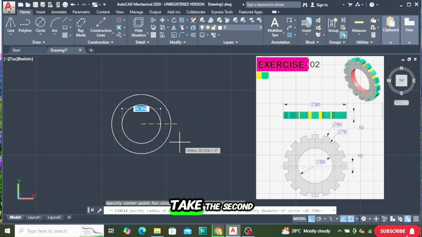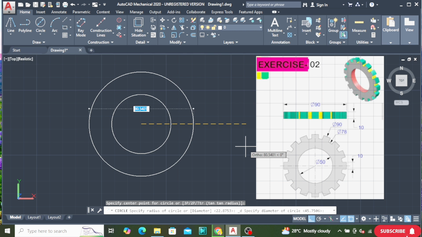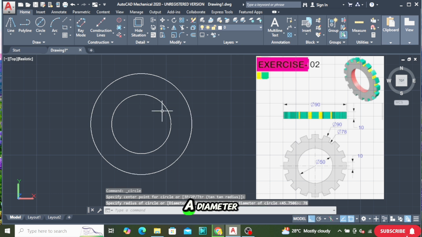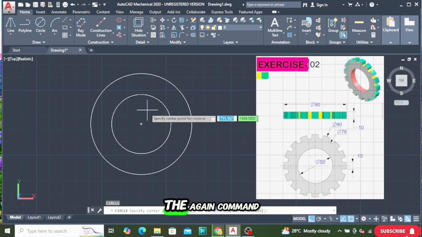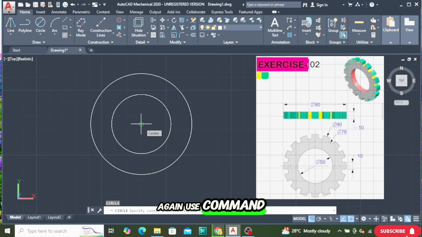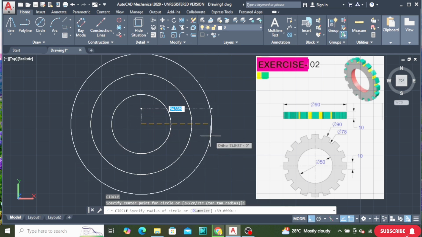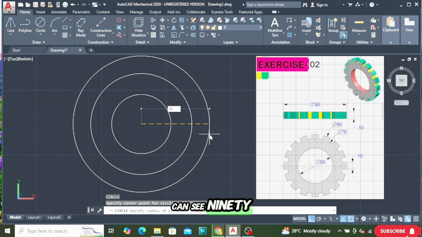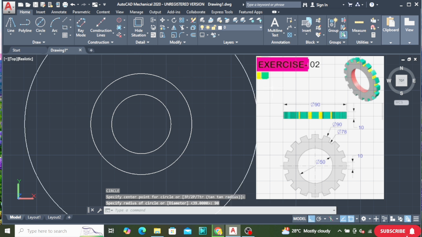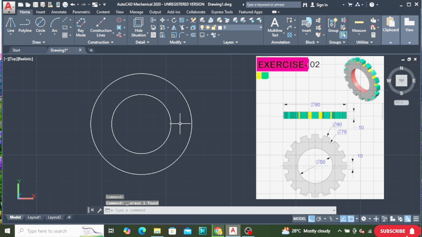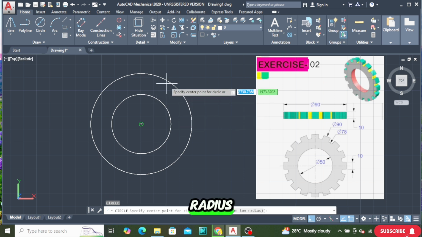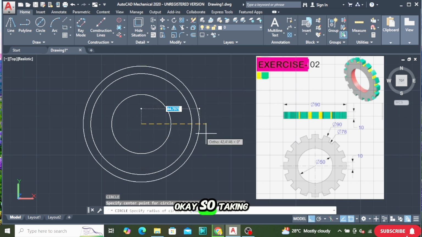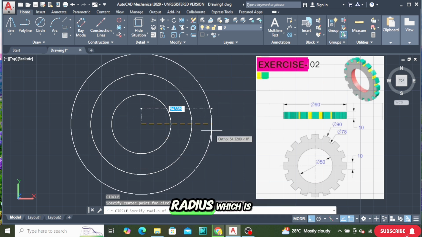So we will take the second circle, which is 78 diameter. Press 78. Here you can see this is the diameter. Press enter for the command again, use the command again, and take the center point. And here you can see 90, we have to, okay, I'm taking radius, which is 45.